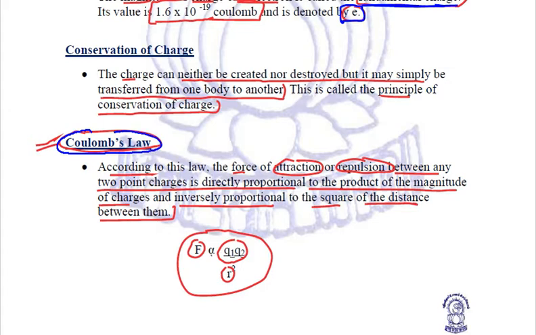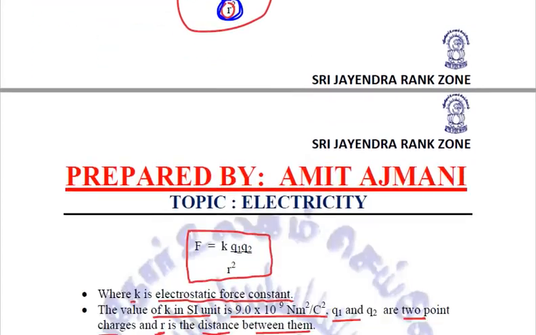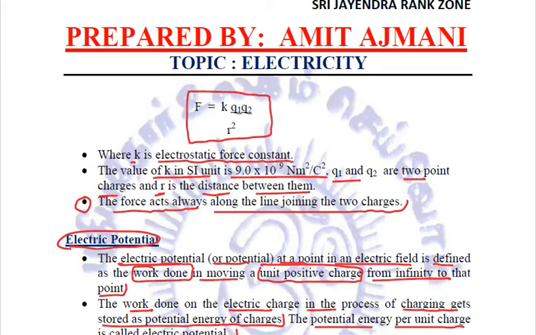Coulomb's law states that force of attraction or repulsion is directly proportional to the product of the point charges and is inversely proportional to the square of the distance between the charges. And this force always acts along the line joining the two charges, right?